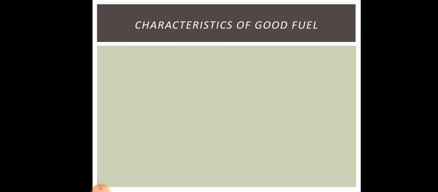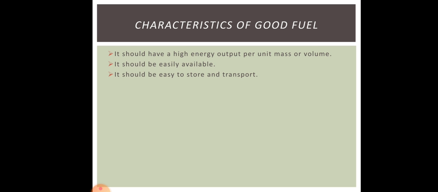Now, there are certain characteristics of a good fuel. Let us study what they are. The first one is it should have a high energy output per unit mass or volume. It means that it should give a high amount of energy. The second one is it should be easily available. Then it should be easy to store and transport, and it should be economical. That means it should be cheap, not very expensive.